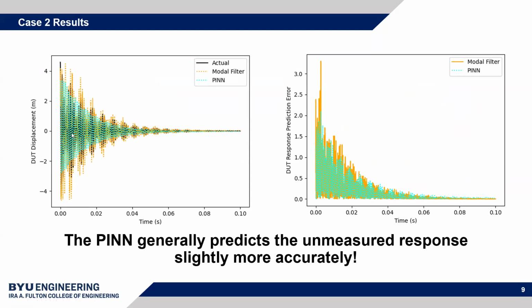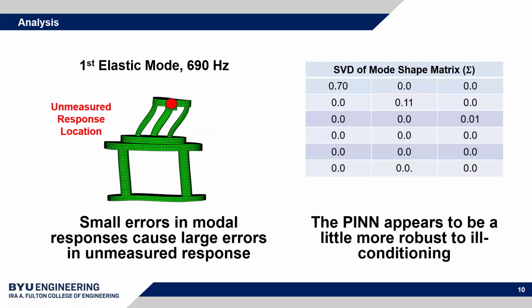The modal filter or pseudo-inverse approach is shown in orange, and then the results of the PIN are shown in teal. And essentially, it's kind of hard to see from this plot, on the left, which is more accurate. So I just calculated the absolute value of the difference between the actual response and either of the predicted responses at each time step. As you can see here on the right, the PIN actually pretty consistently has slightly lower error than the modal filter. So essentially, the PIN is more accurate, which is cool.